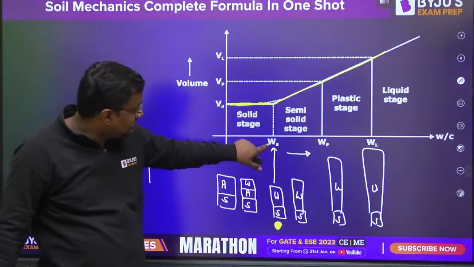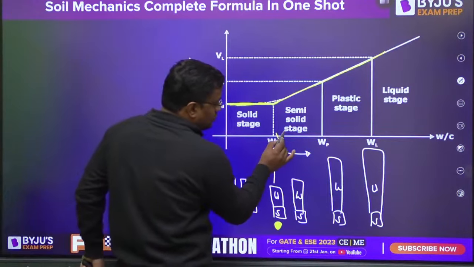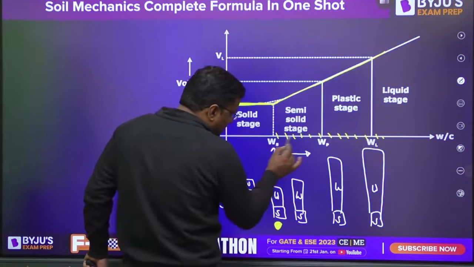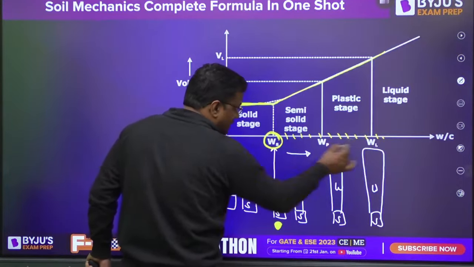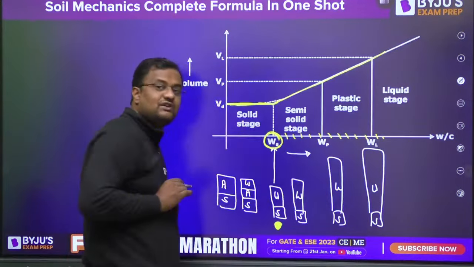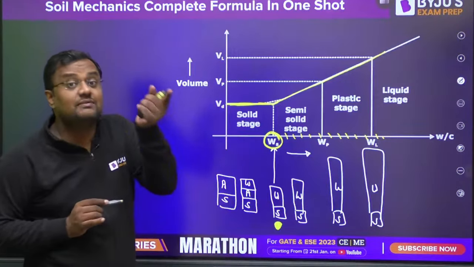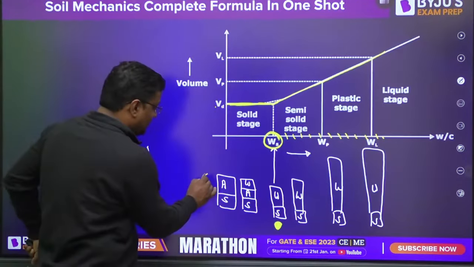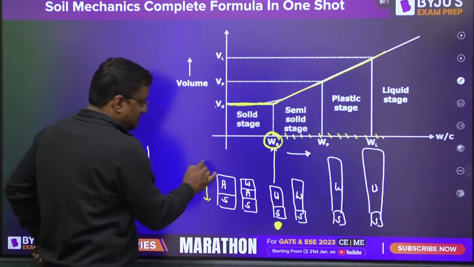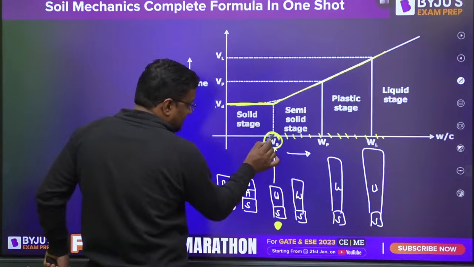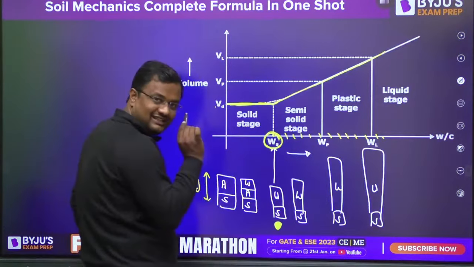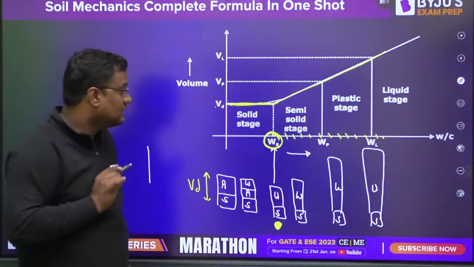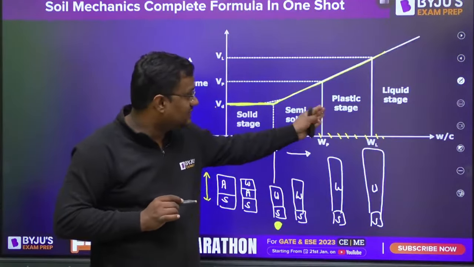So at shrinkage limit there are no air voids, all S is equal to 1. Shrinkage limit is the minimum water content at which saturation is 1. And shrinkage limit is the maximum water content at which volume is equal to VD. VD means dry volume. So out of these volumes, it is the maximum where volume is VD. And shrinkage limit is also the minimum water content where saturation value is 1. So this is plastic limit, after which soil behaves as a plastic.